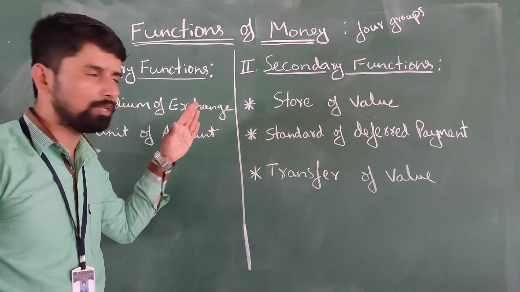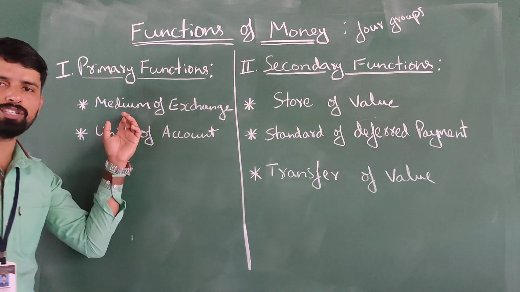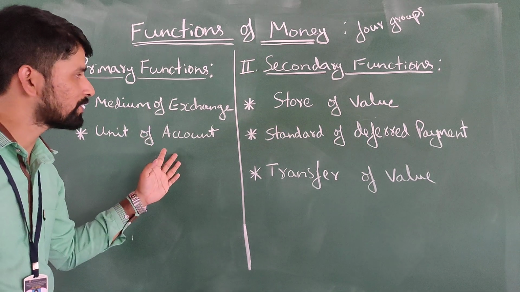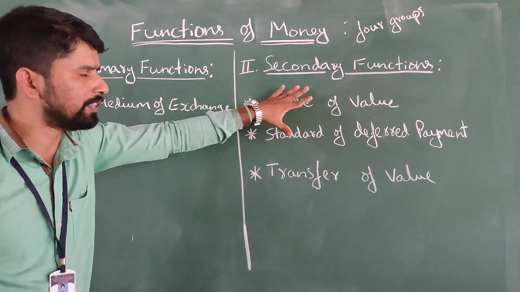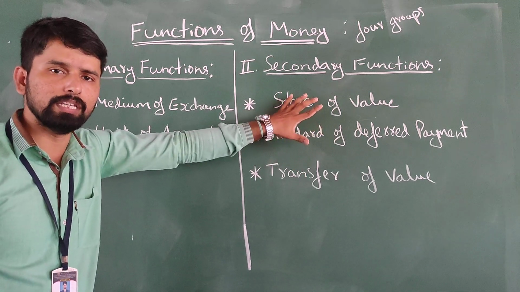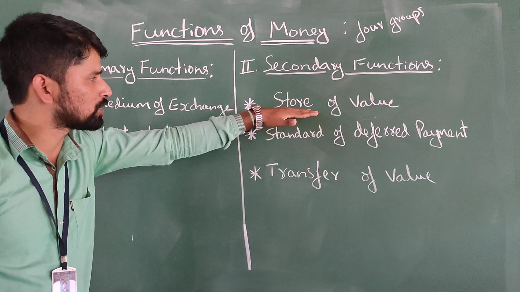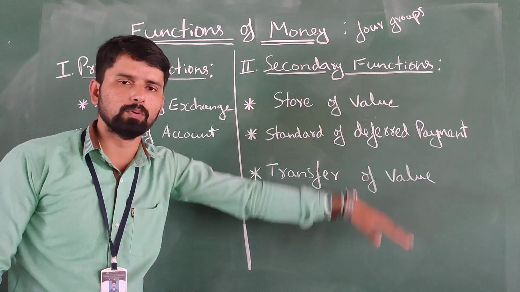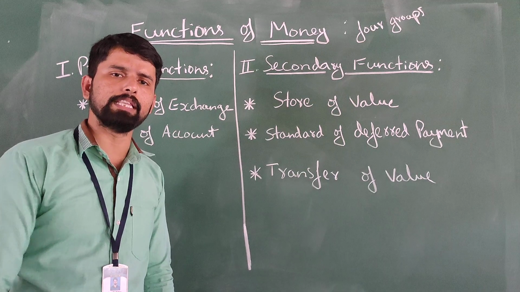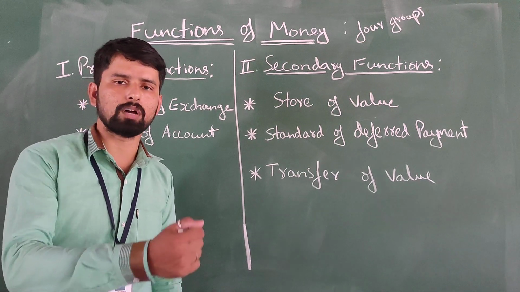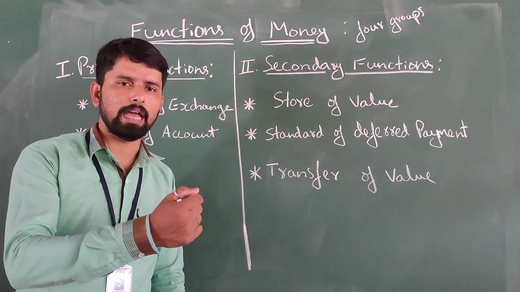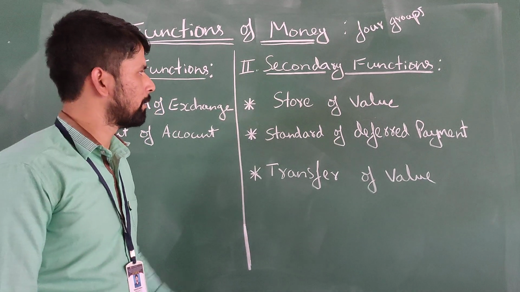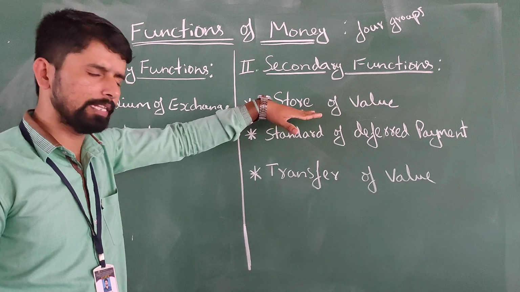So, as money is used as a medium of exchange and a unit of account, a measurement of value, after that money is used in these areas. The first one, store of value. In the secondary functions, the first one is store of value. So there is stability in the values, as money represents stability in value.